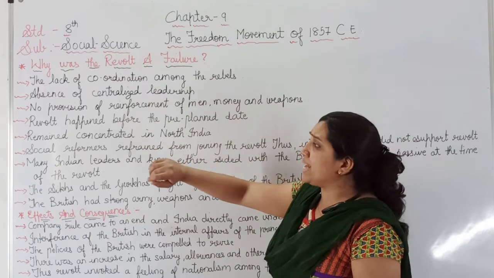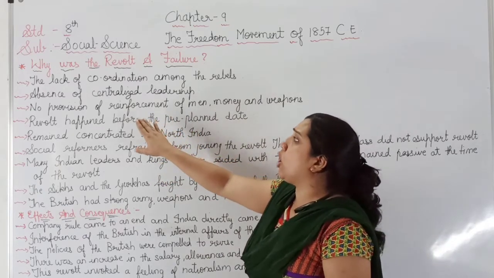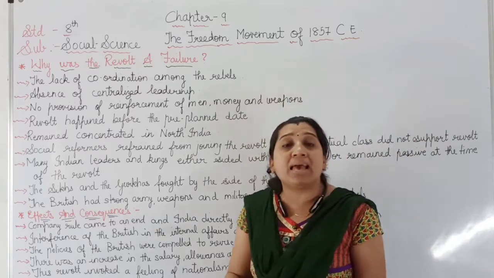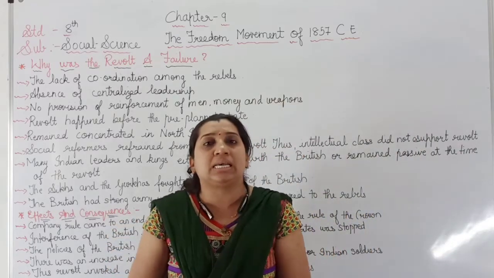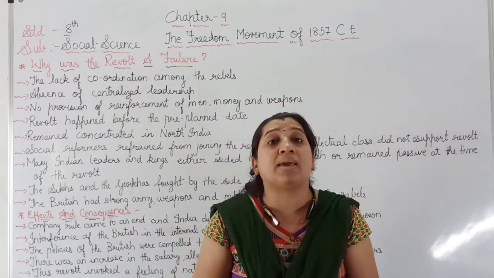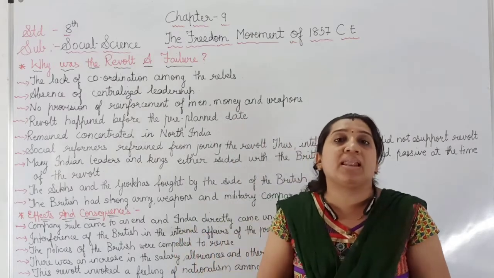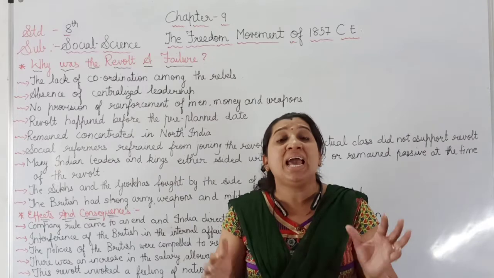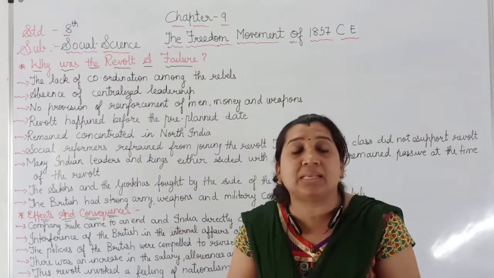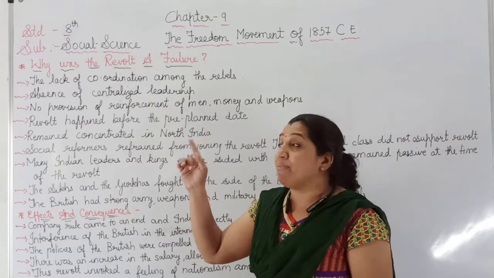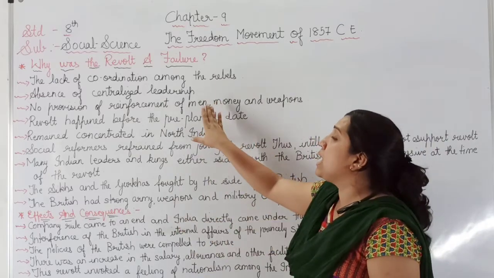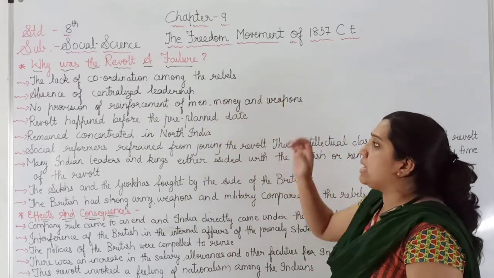The next one is the lack of reinforcement of men, money and weapons. The British East India Company and British troops had fewer men, but they had lots of money, and along with that they had the latest technology weapons. Because of that, we suffered from a lack of supply of men, money and weapons.